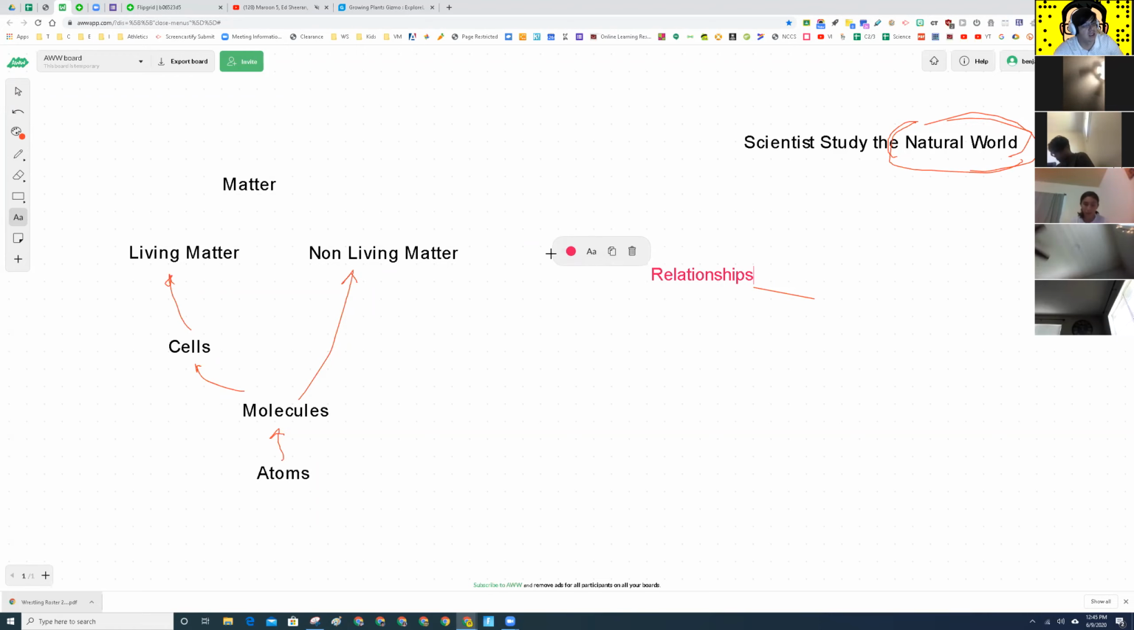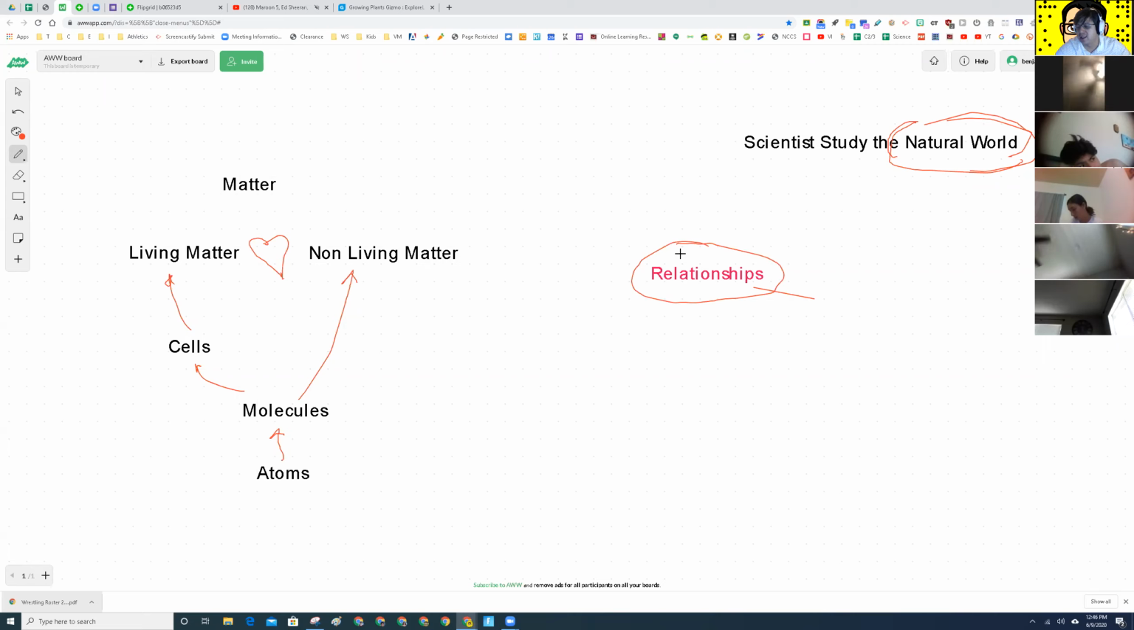So I'm going to take this little arrow with my pen right here. They study relationships between what? Non-living and living matter. Exactly. So that's the big takeaway I want you guys to understand. If you're a good scientist, you're studying relationships.